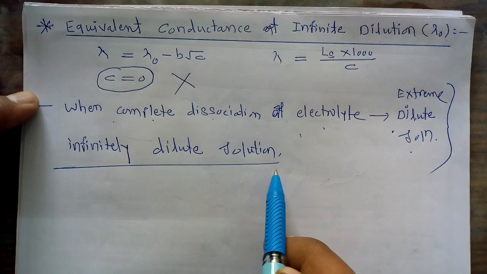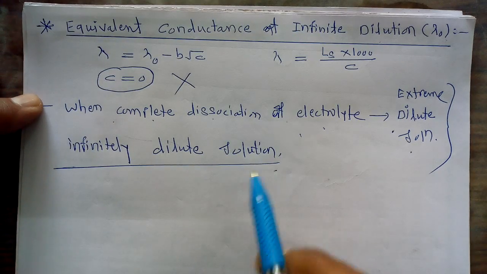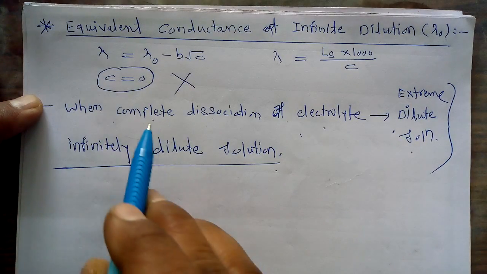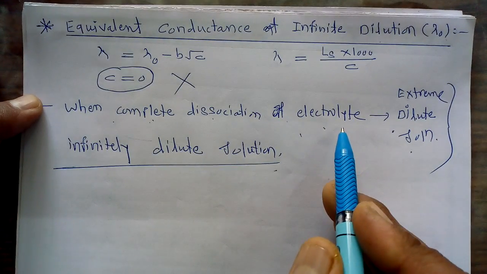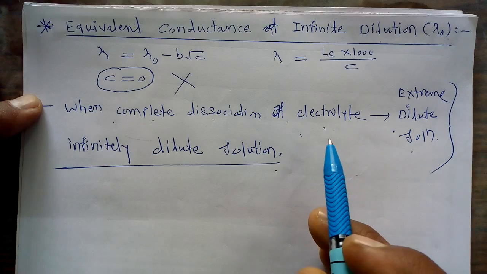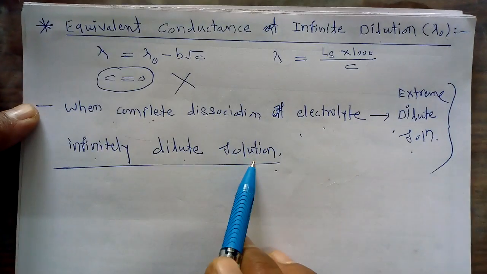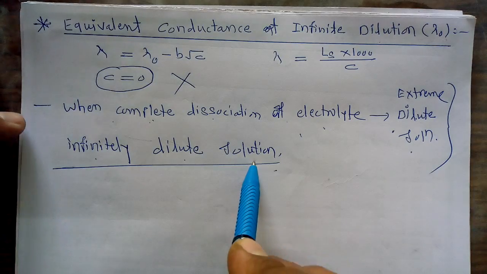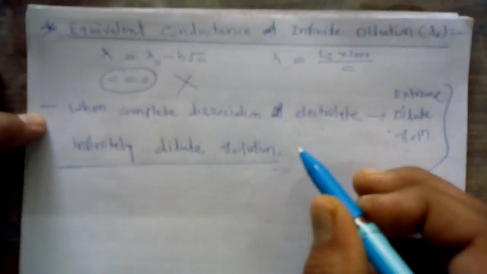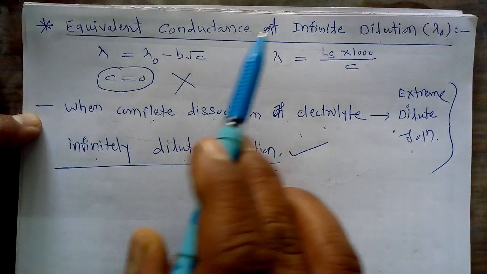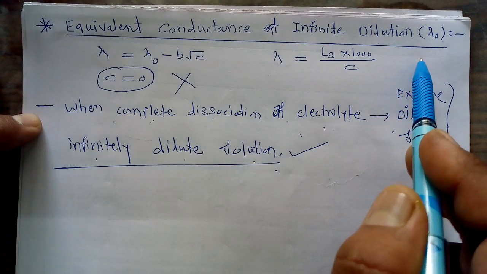What is meant by infinitely dilute solution? Whenever we increase the dilution of a particular electrolytic solution, at one stage we get complete dissociation of the electrolyte, and that particular dilution of an electrolytic solution is called the infinitely dilute solution. And the equivalent conductance given by such an infinitely dilute solution is called the equivalent conductance at infinite dilution of an electrolyte.